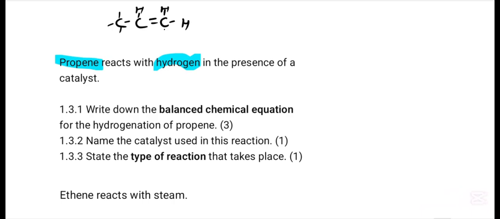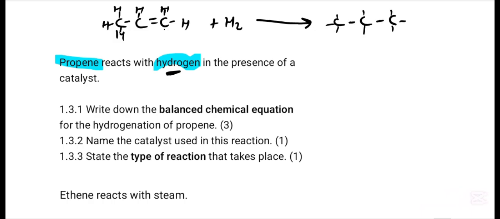Then propene reacts with hydrogen, that is H2. Remember, in addition the double bond breaks. So the first H comes in, the second comes in here, and we end up with propane. We have this compound, which is called propane.